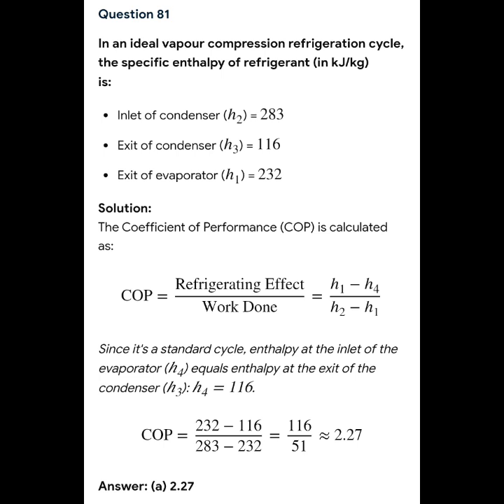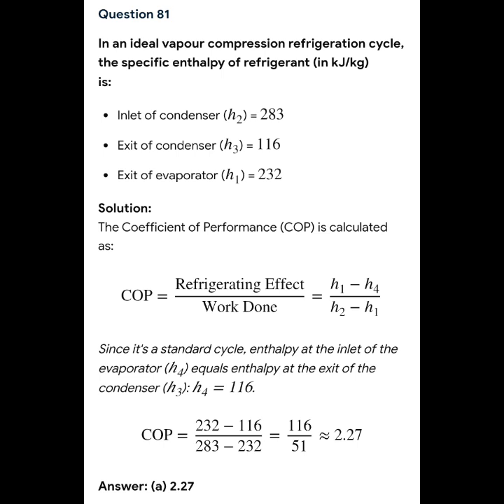So the solution is to solve the COP. We have the formula of COP equals refrigerating effect over work done, or H1 minus H4 over H2 minus H1.